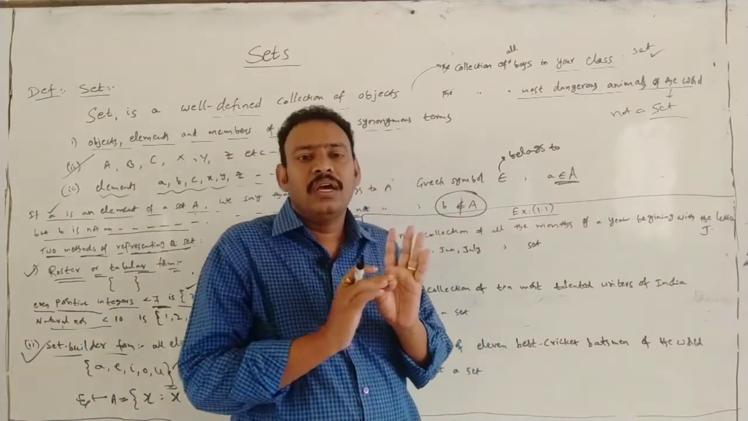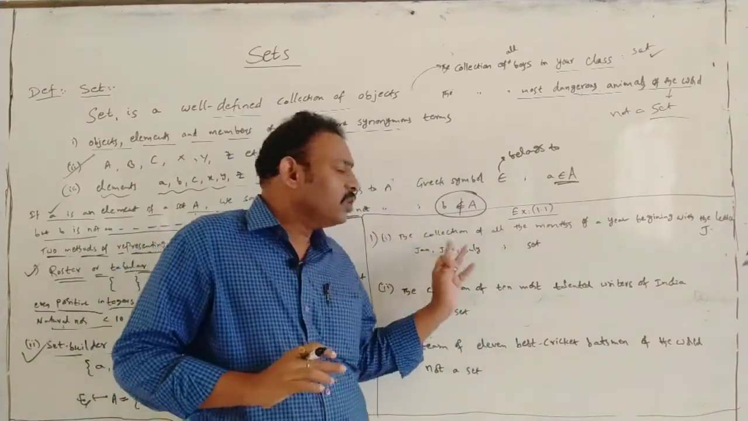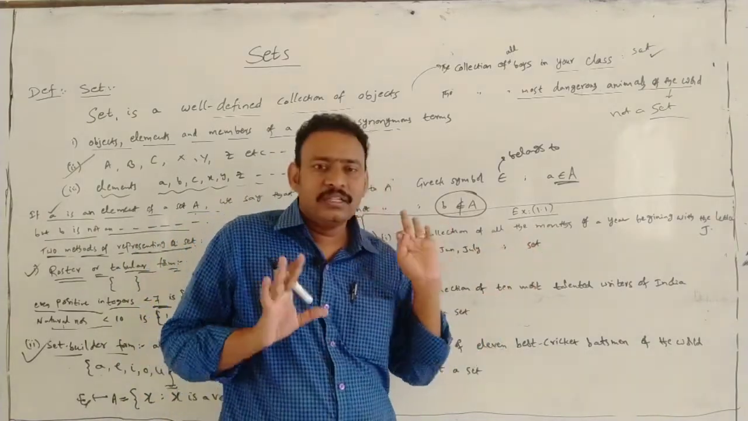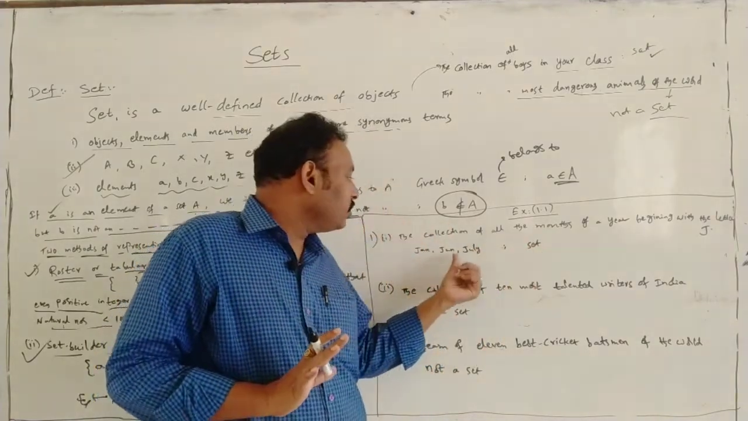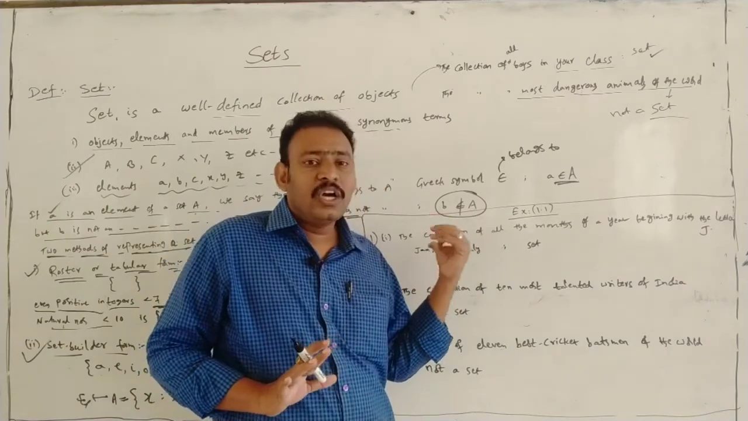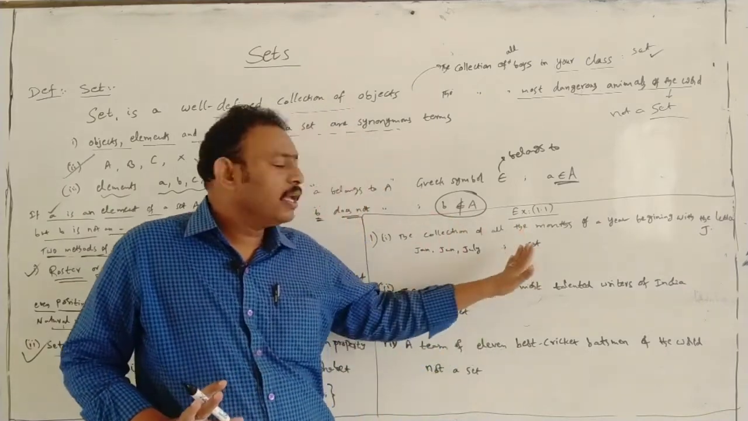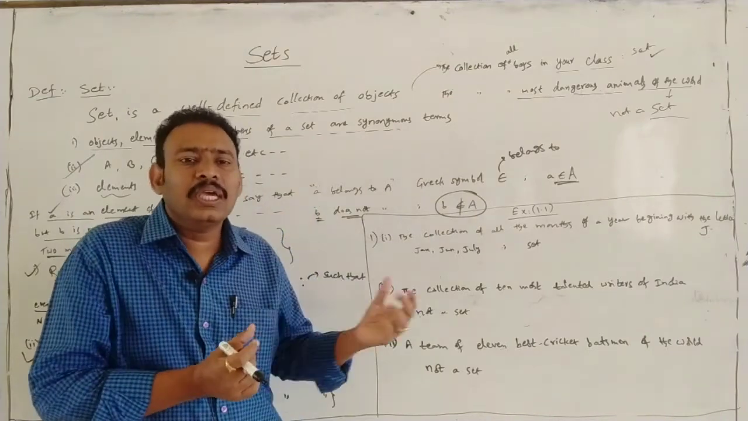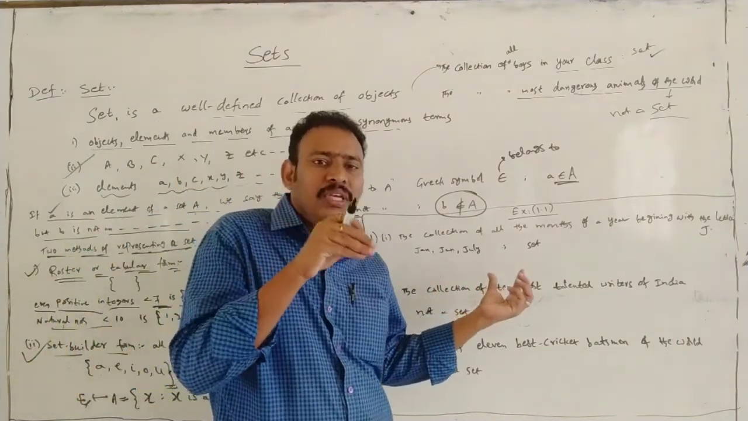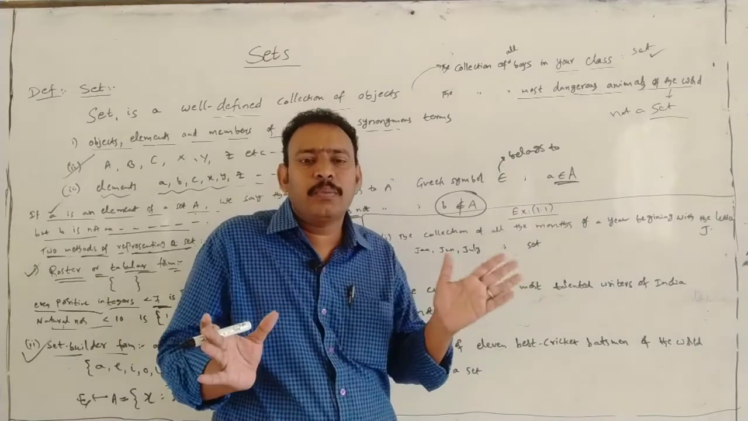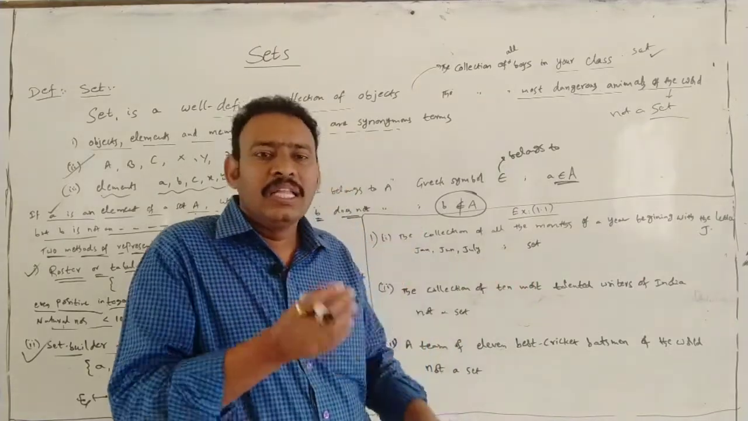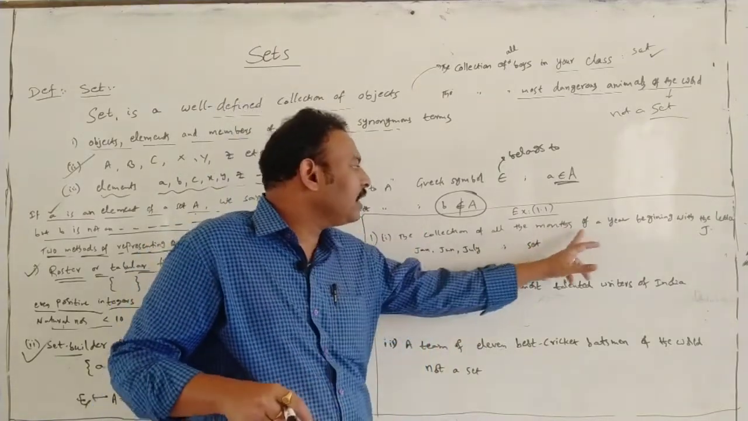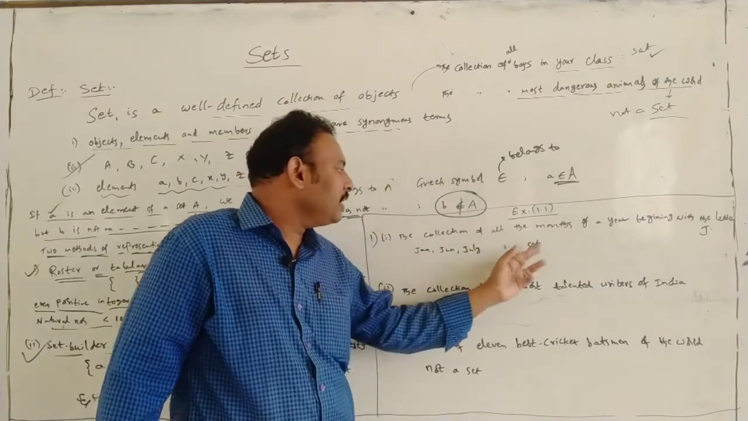January and June and July, like that. Okay, January, June and July. This is a set. We can collect them in an easy manner. There is no problem in defining. This is called a well-defined thing only. So it is a set.